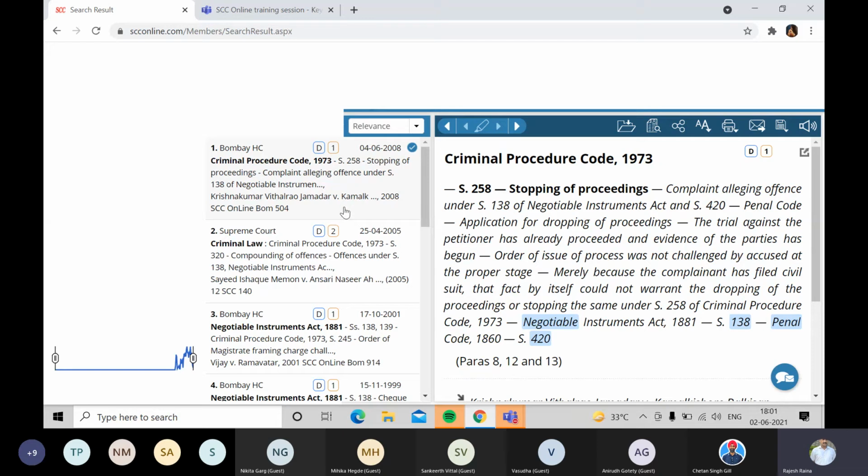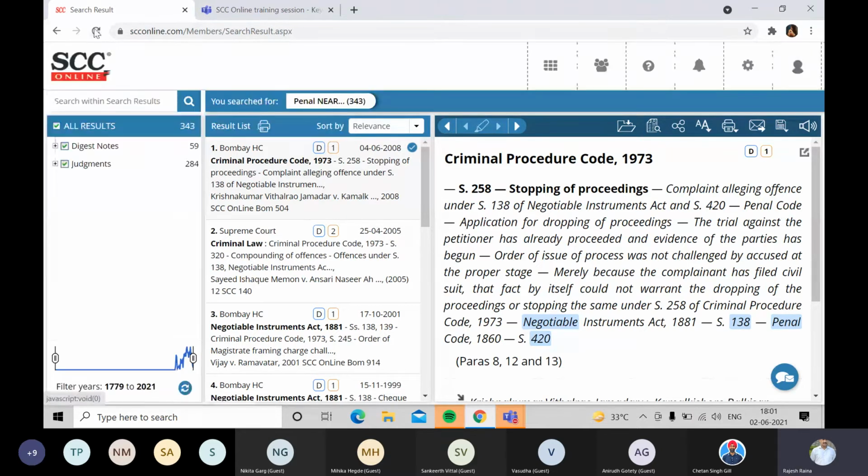Once we get the results, as you can see over here, it's just not refreshed. Shall I? Yeah, it's prepared now. So you can see the judgments are there, these many.